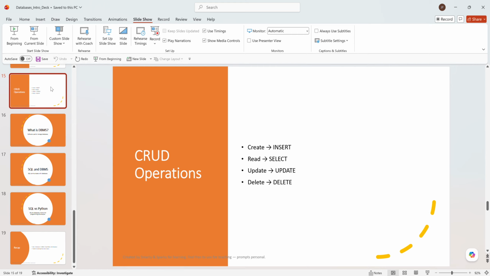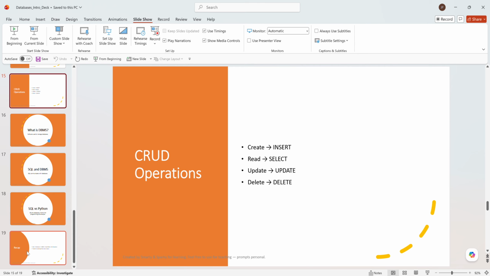D stands for durability. Durability means that even if the system fails or goes down, the transactions and all the records are kept safe and not lost. So that is durability. The database should support the CRUD operations, and with ACID, A is atomicity, C is consistency, I is isolation, and D is durability.